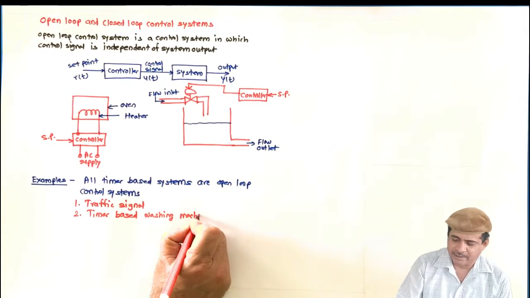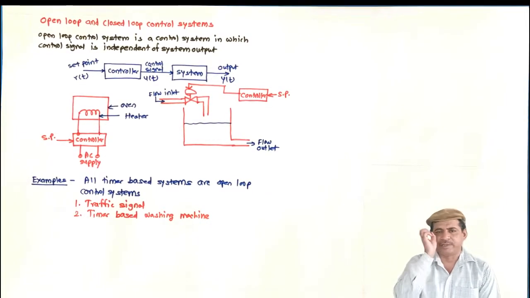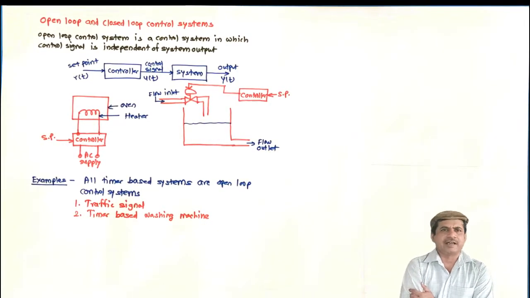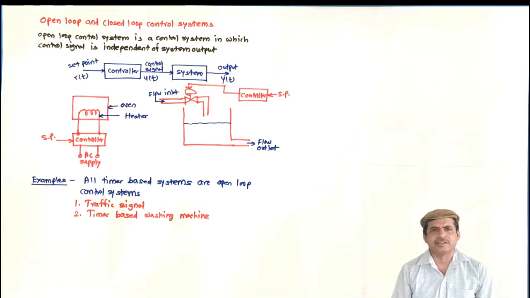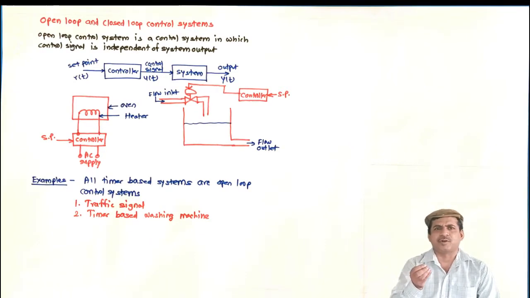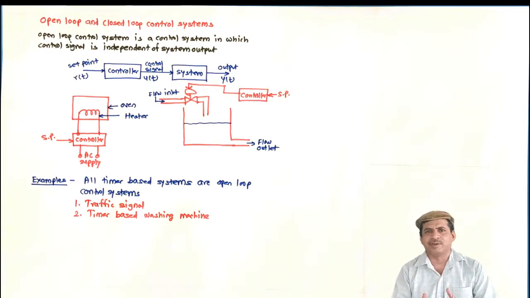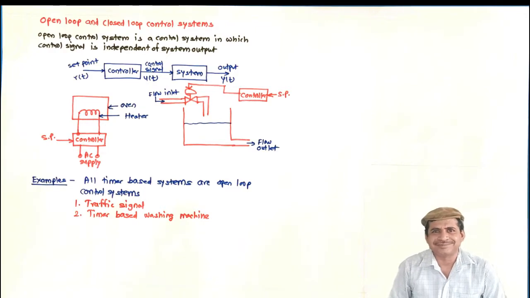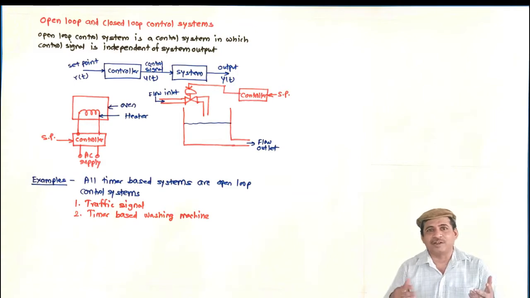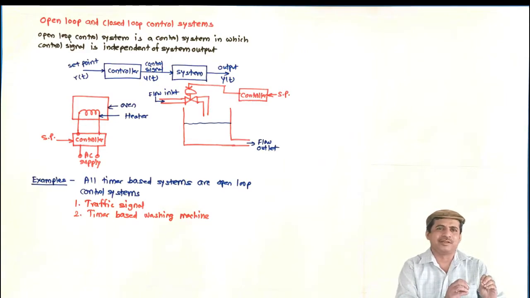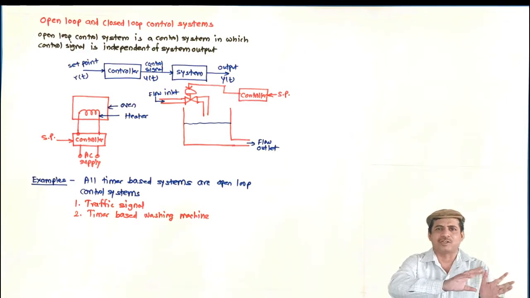Now you might have used a washing machine which is timer based. Different operations are there. Dryer is there, washer is there, and they are operated for a certain time. The settings are given. But what is the main purpose? What is the control variable? The control variable is dirt inside the clothes. So our purpose is to remove the dirt from the clothes, but we are not at all checking how much dirt is present in the clothes after a certain time. Instead, we are putting a certain timer, say wash for 15 minutes.